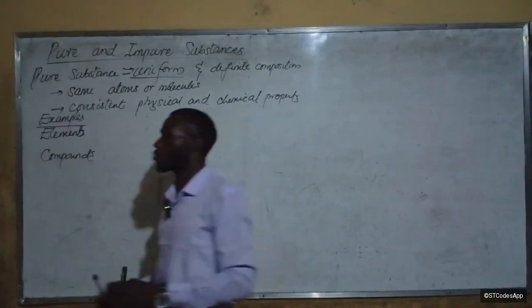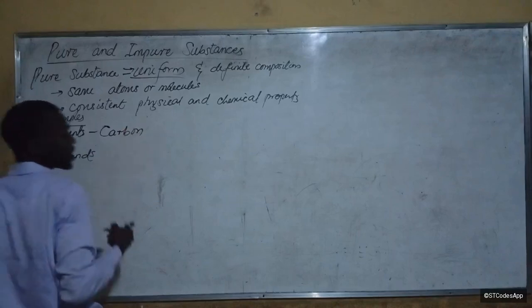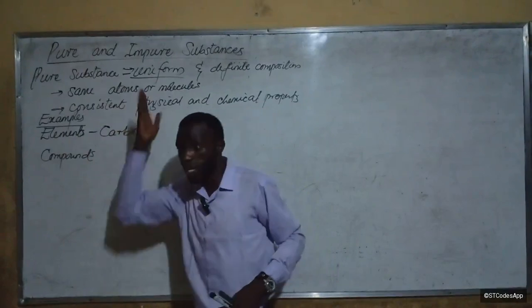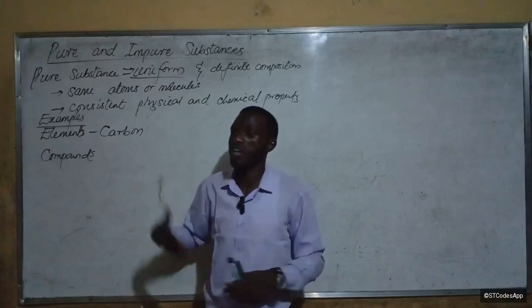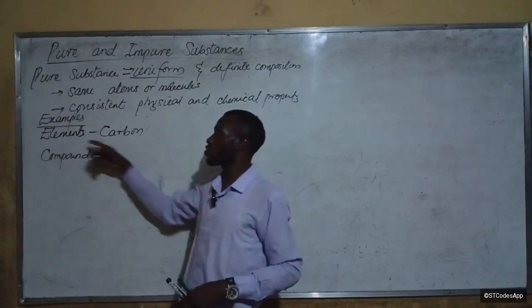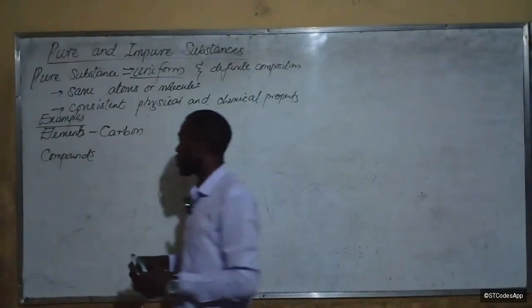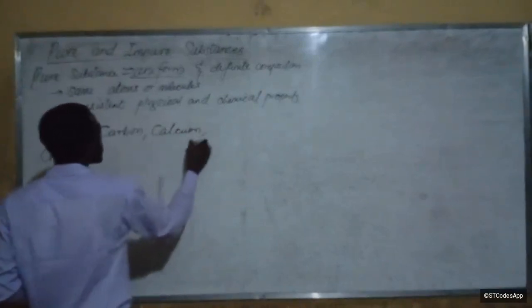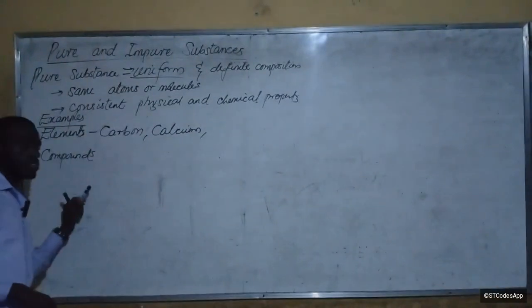For example, if I have carbon, there is no chemical process by which I can break down carbon to form something else. If I break down carbon, what I will see is a carbon atom. That's why elements are pure. Carbon, calcium, aluminium, thorium, all of them are pure substances.